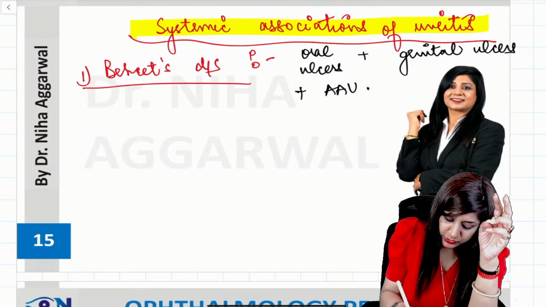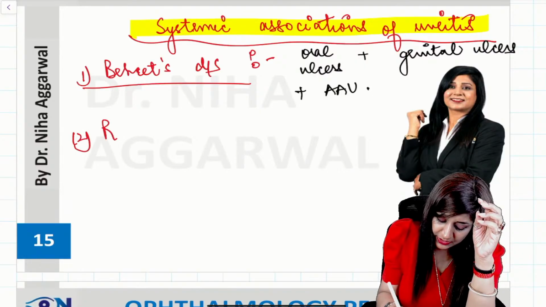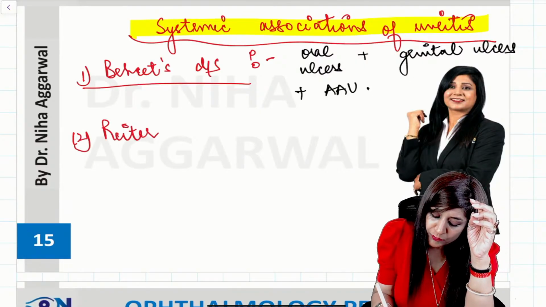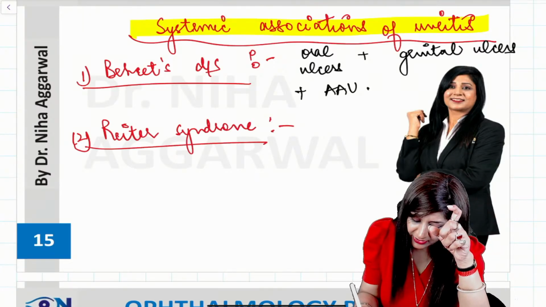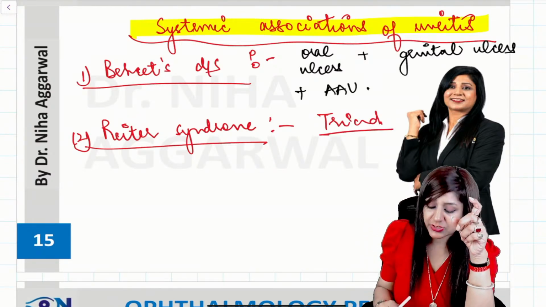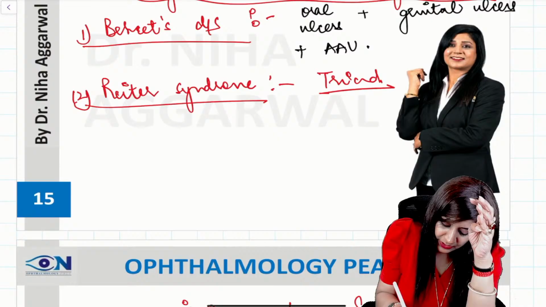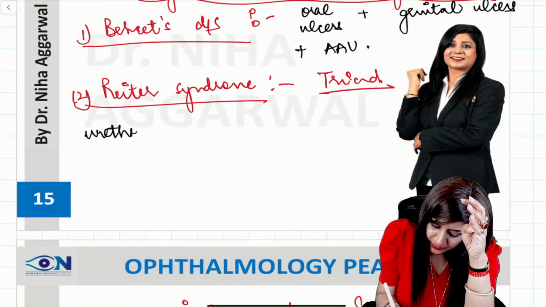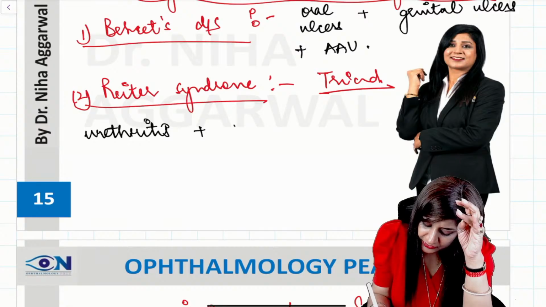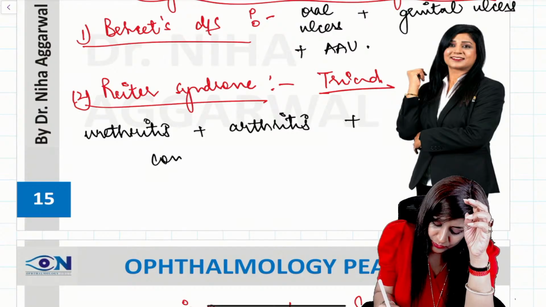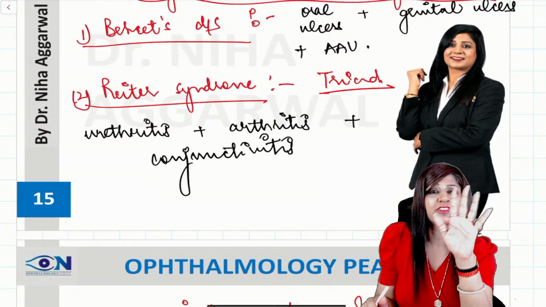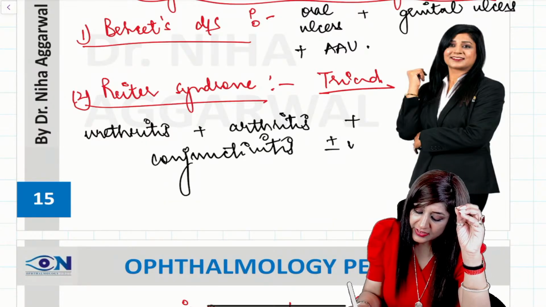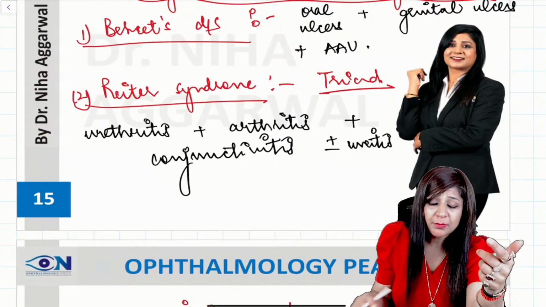Then number two, we can also have Reiter syndrome. Whenever I want to make this diagnosis, I should have the triad of Reiter syndrome, where we have urethritis, we have arthritis, and we also have conjunctivitis. You must be thinking that the third part is uveitis, but actually the third part is not uveitis, rather it's conjunctivitis with or without uveitis. Uveitis may or may not be there.